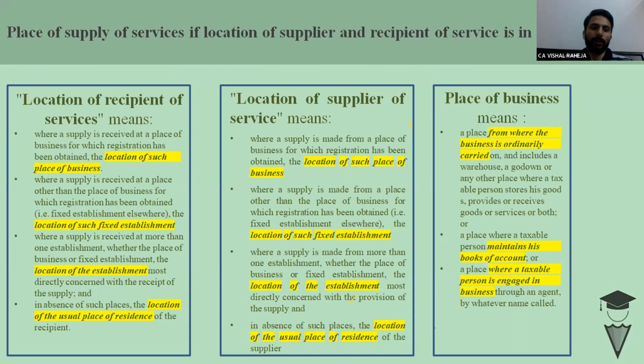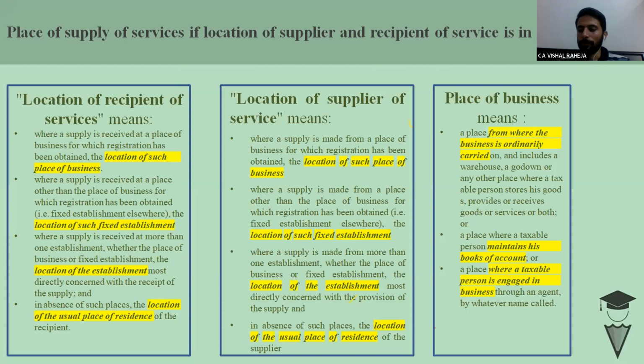जहां पर recipient ने रजिस्ट्रेशन लिया है और उसने सप्लाई अपने उसी प्लेस पर ली है जहां पे वो रजिस्टर्ड था, in that situation the location of recipient would be that place. ठीक है जी? Very interesting point which says location of fixed establishment. It is a very debatable issue.